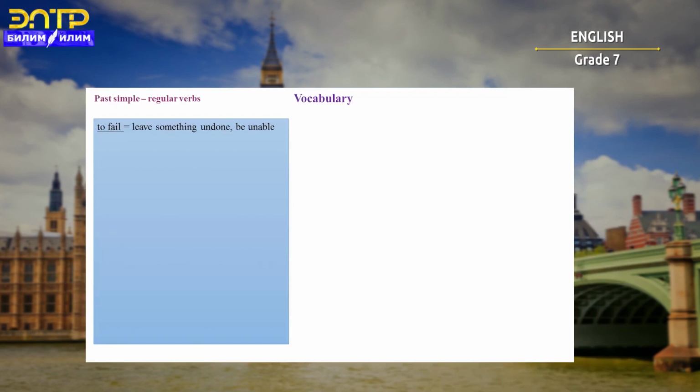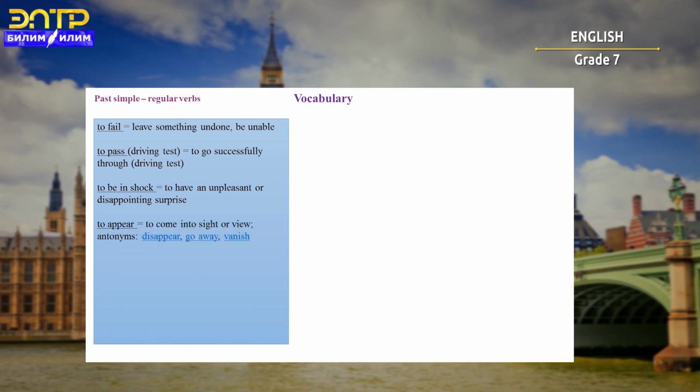To fail means to leave something undone, be unable. To pass a driving test, for example, means to go successfully through a driving test. To be in shock means to have an unpleasant or disappointing surprise. To appear means to come into sight or view. Antonyms of this word will be disappear, go away, or vanish.